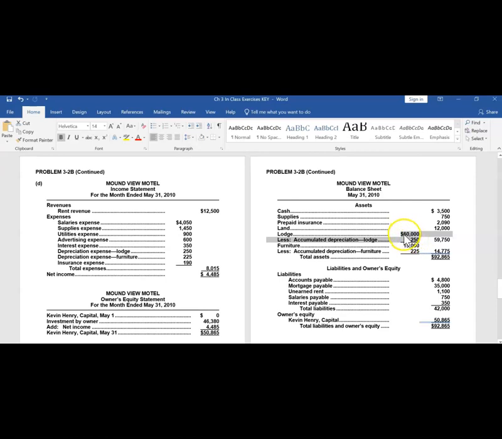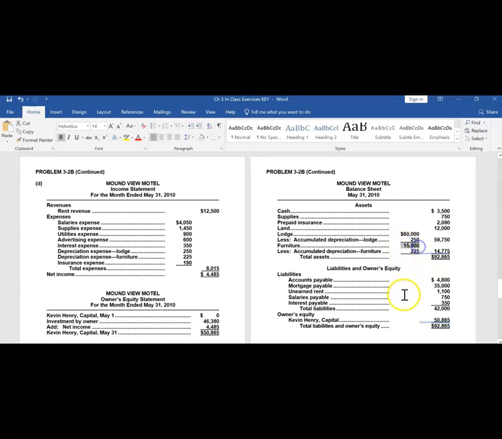Wherever its asset account is reported, the contra asset account is reported right along with it. This is saying that the original cost of the lodge was $60,000. $250 of that value was depreciated or used up, leaving the lodge with future value to the company, or its asset value at the end of May, of $59,750.